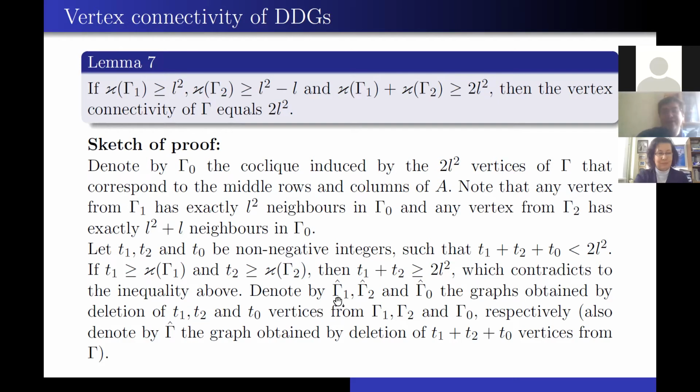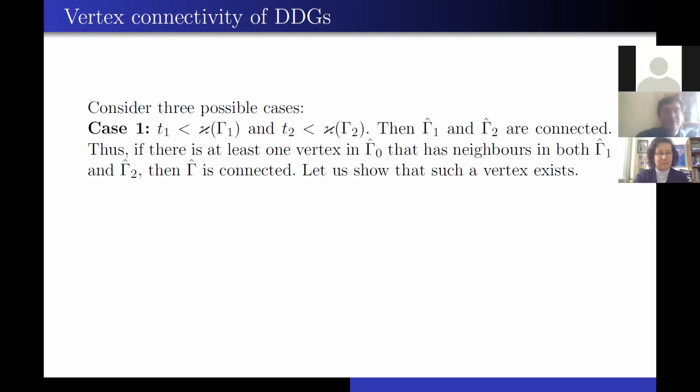Denote by gamma 1 hat, gamma 2 hat, and gamma 0 hat the graphs obtained by deletion of T1, T2, and T0 vertices from gamma 1, gamma 2, and gamma 0 respectively. Also denote by gamma hat the graph obtained by deletion of T1 plus T2 plus T0 vertices from gamma itself. There are 3 possible cases.